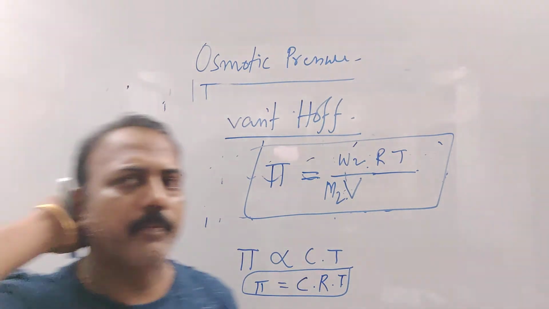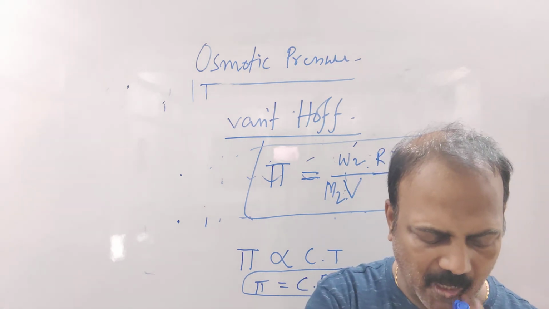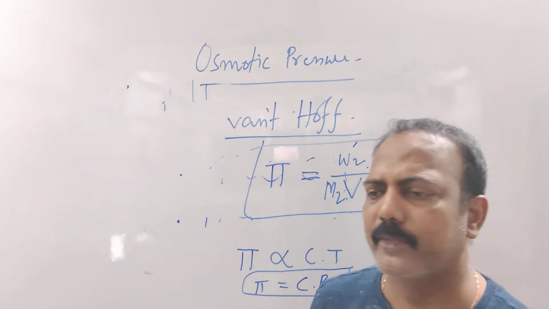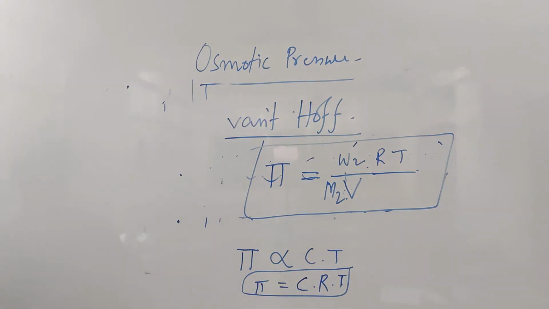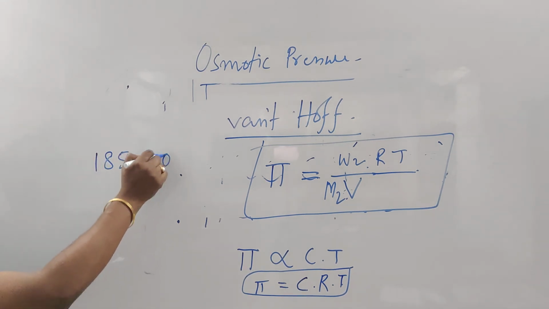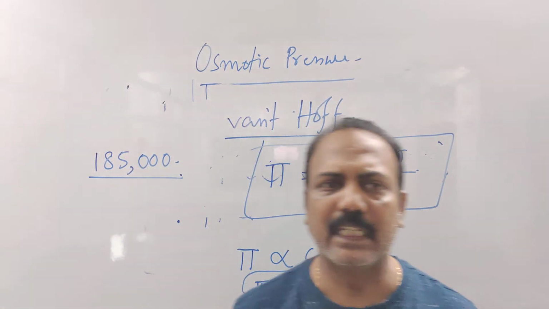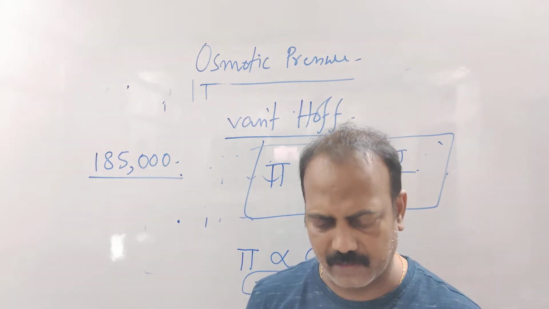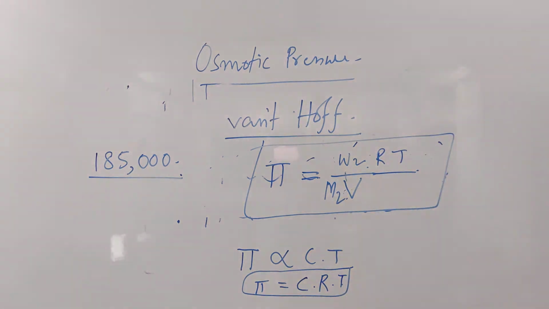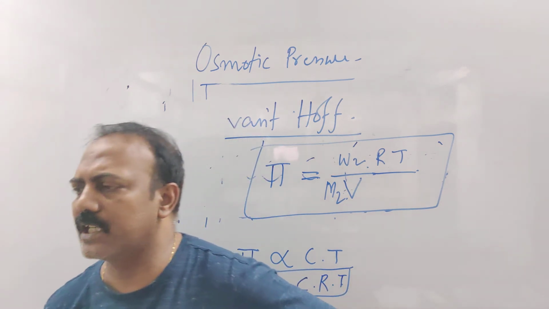prepared by dissolving 1 gram of a polymer of molecular mass 185,000 gram in 450 milliliter of water at 37 degrees Celsius.